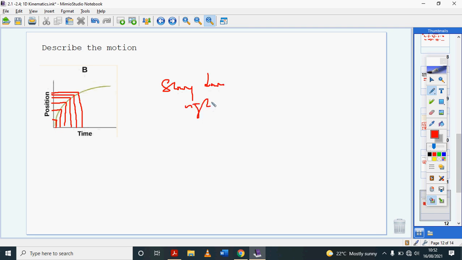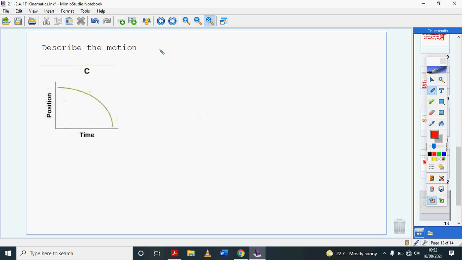And then finally, this one: the change in position for the same interval of time is getting bigger, but it's curving downwards. So this object is speeding up, but it's going to the left.